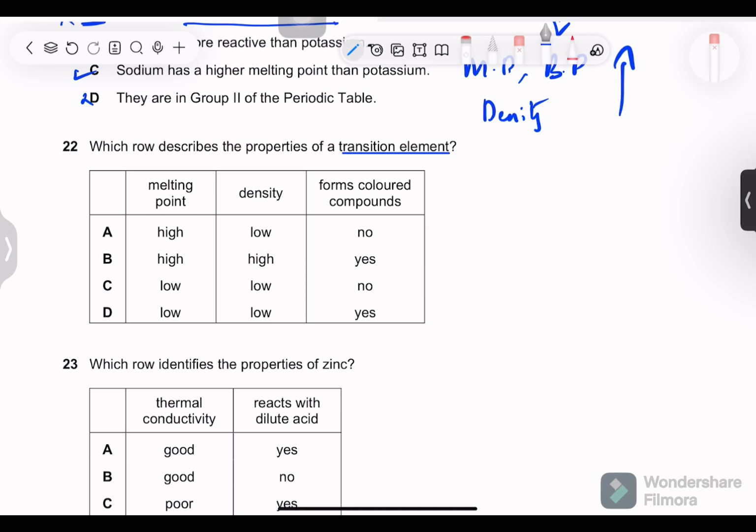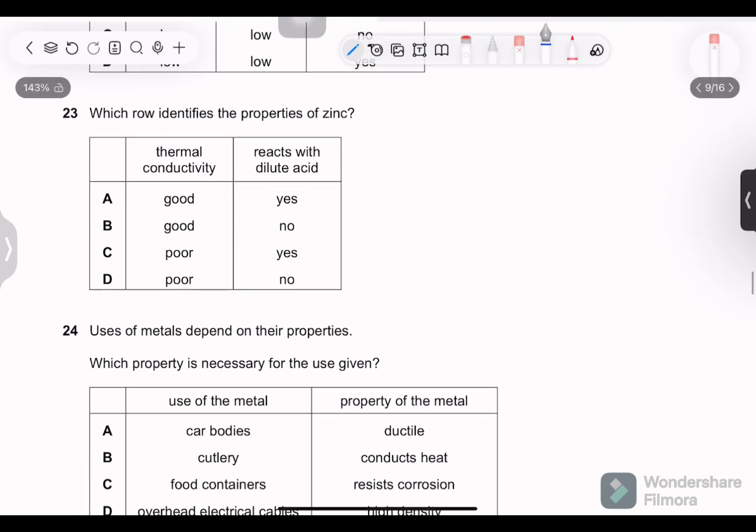22. Which row describes the properties of a transition element? This should be on your fingertips, all the properties. They have a high melting point, yes. They have a high density, of course, and they form colored compounds. Yes, they have variable oxidation states. Which row identifies the properties of zinc? Zinc is a transition element, metal. So the thermal conductivity is good, yes. It is more reactive than copper, so it is amongst the metals which react with dilute acid.